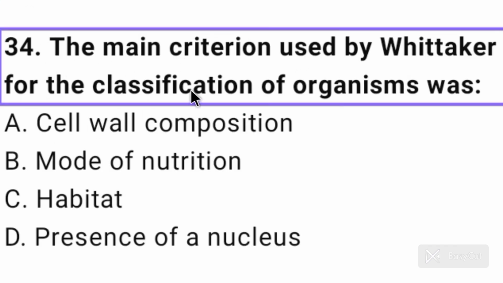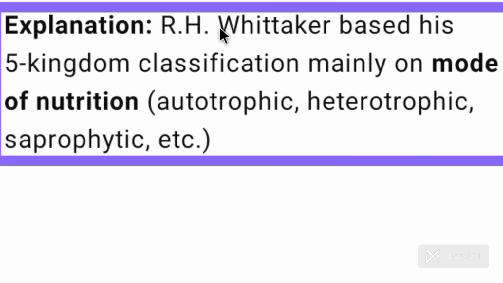The main criterion used by Whittaker for the classification of organisms was? Answer is option B. Mode of nutrition. R.H. Whittaker based his 5 kingdom classification mainly on mode of nutrition, that is autotrophic, heterotrophic and saprophytic.